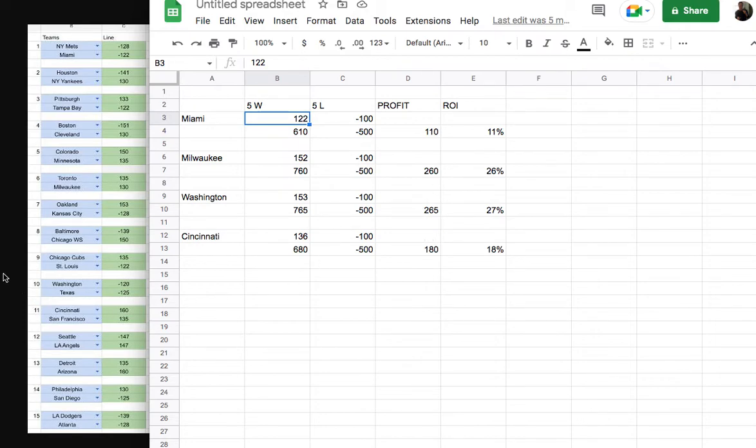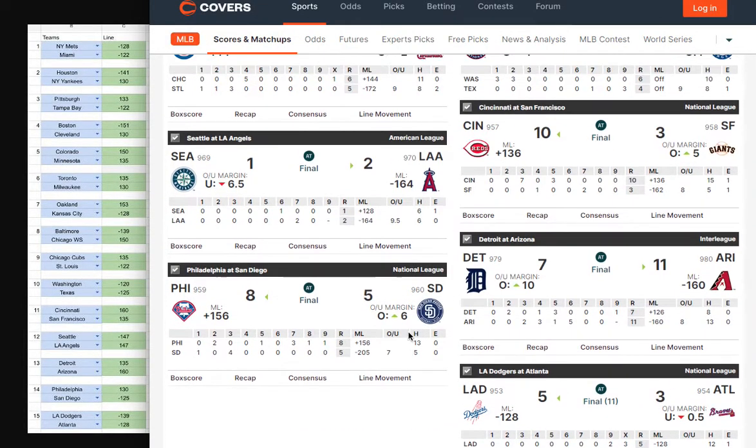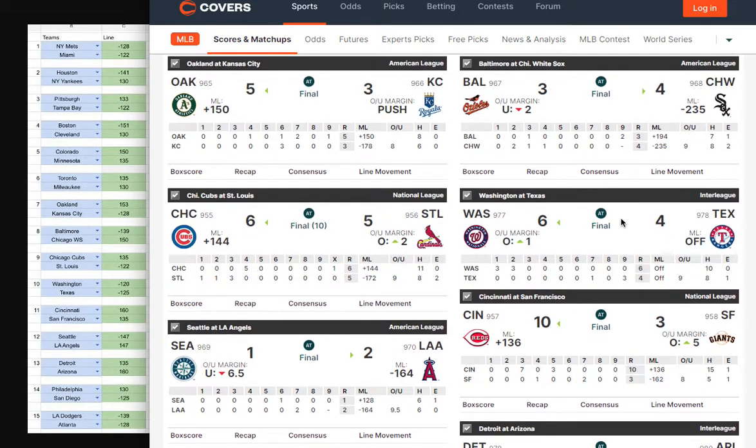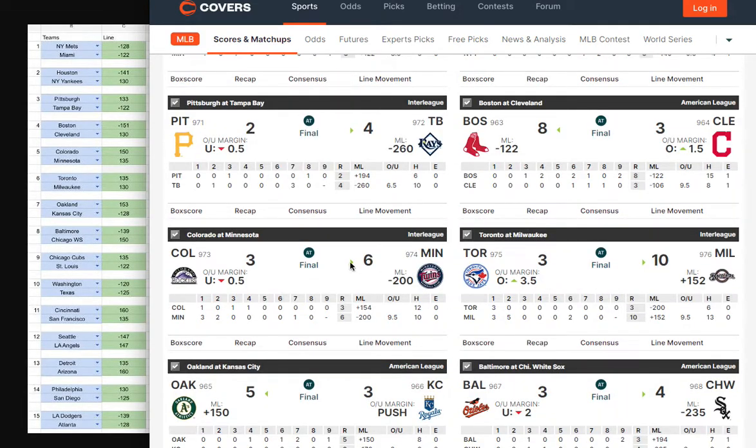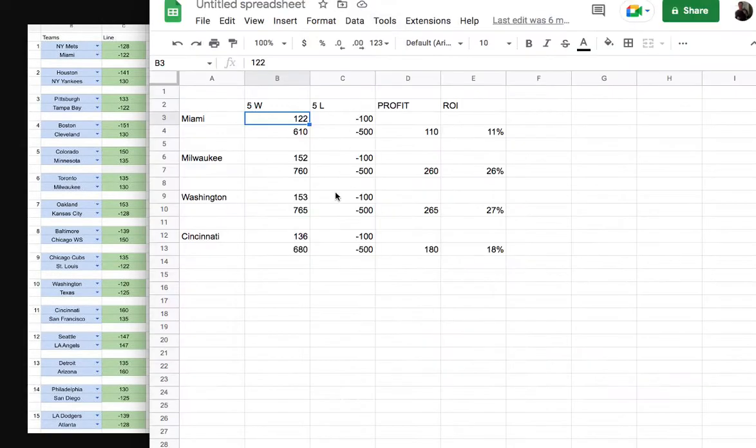And to show the validity of the model and how this would all work, you look at the 50-50 games. There were some losses in here. Miami, that won. Colorado, Minnesota, that was a 50-50 game favoring Colorado. Let's find it. But Colorado lost. The next one, I think we had 2 losses in here. Yeah, Detroit, Arizona.